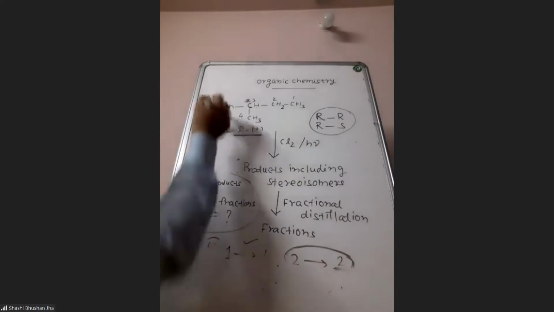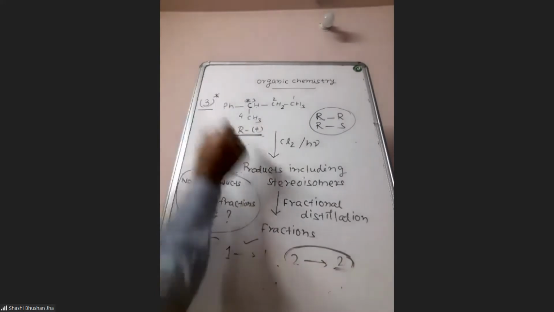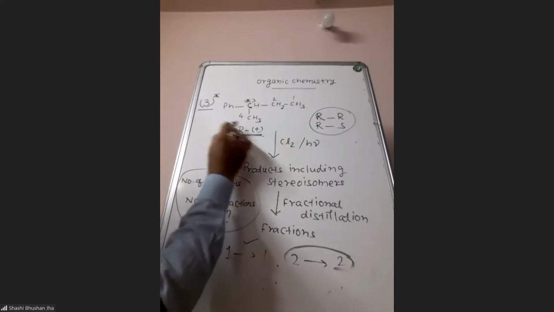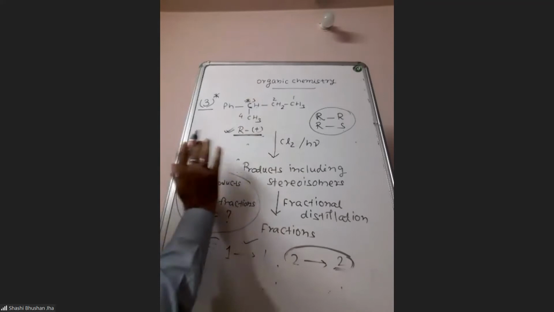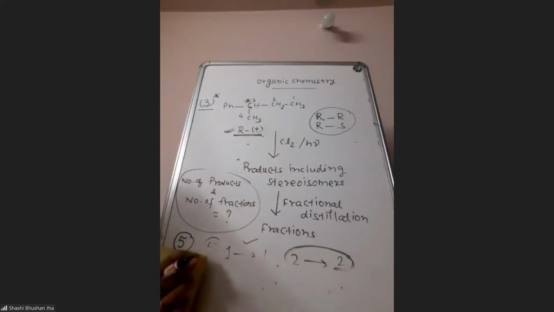That's why I purposely took this question. In this kind of question, whenever you find that the configuration is fixed at one carbon, then you are not supposed to consider any stereoisomerism.